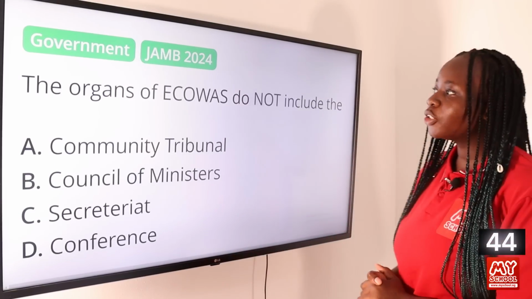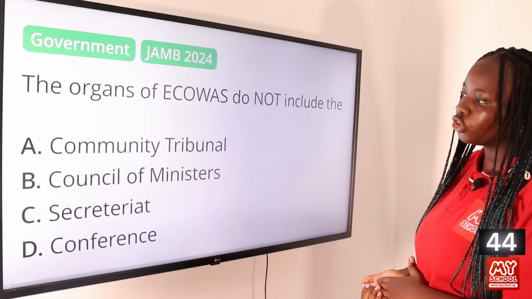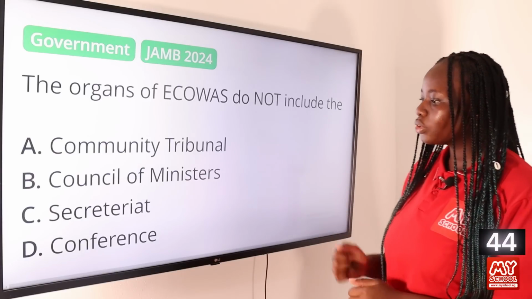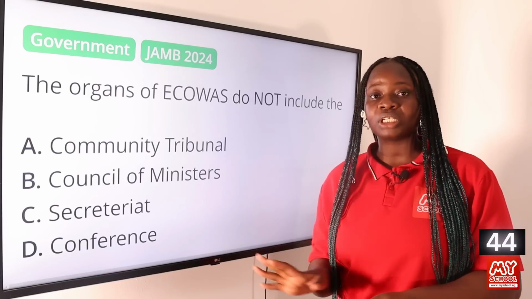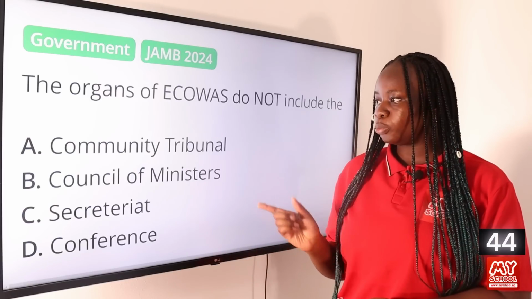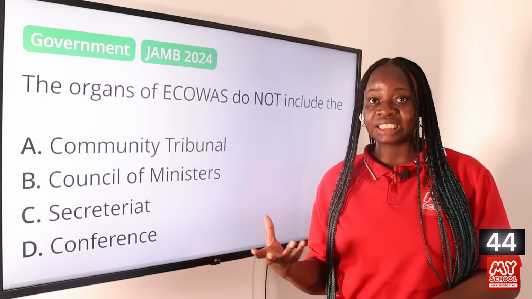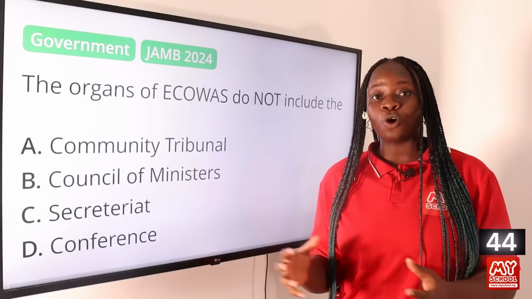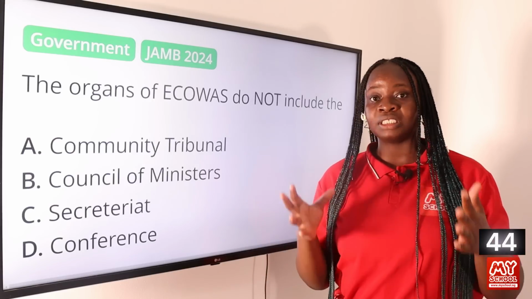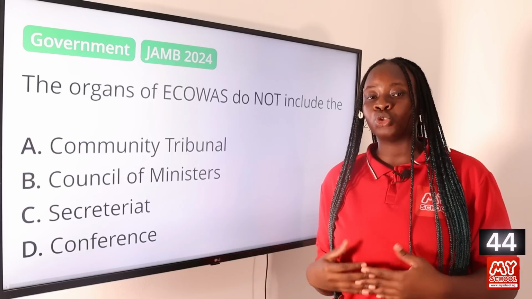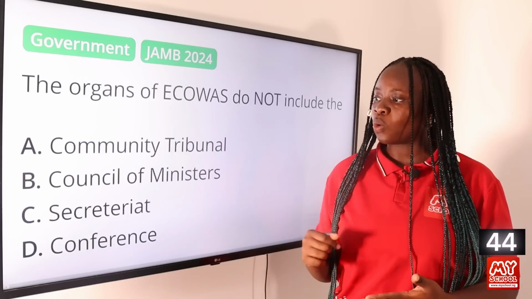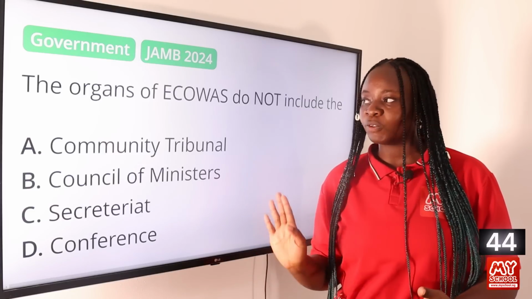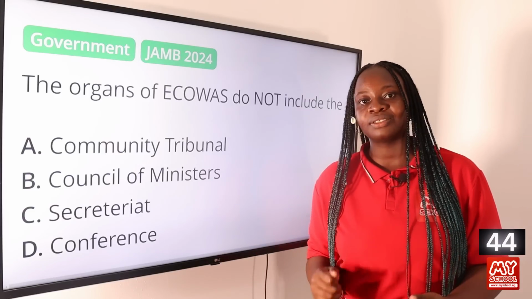Question 44. The organs of ECOWAS do not include the A. Community Tribunal, B. Council of Ministers, C. Secretariat, and D. Conference. The answer to this question is option D. Conference. Conference is not an organ of ECOWAS. Community Tribunal is one of the organs. They are responsible for adjudicating cases that are brought forward before the ECOWAS. The Council of Ministers consists of the Minister of Foreign Affairs for each of the different member states. They come together to create policies on behalf of ECOWAS. Then the Secretariat is responsible for implementing those policies. But conference is not one of the organs of ECOWAS. Option D is the answer to this question.